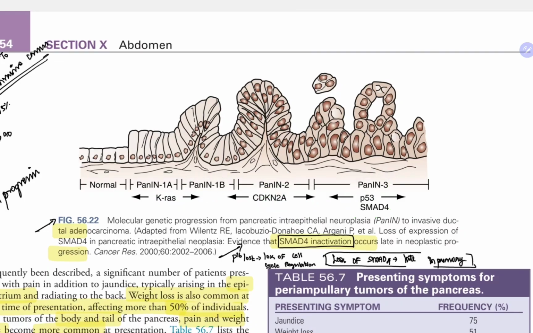So what are all the histological changes observed? In PanIN-1A, the nucleus is at the base and the cells are columnar. Here the cells are crowded together and the nucleus morphology is altered.